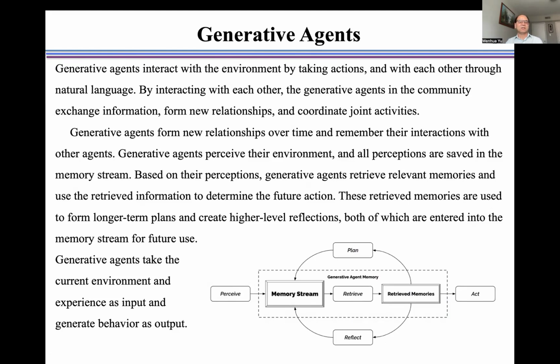Generative agents take the current environment and experience as input and generate behavior as output. This involves the memory stream, the retrieved memories, the action plan, and the experience reflection.